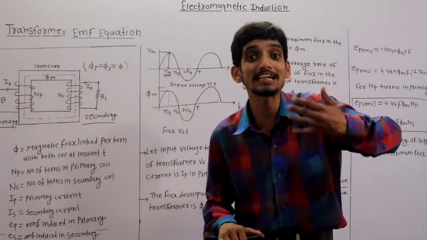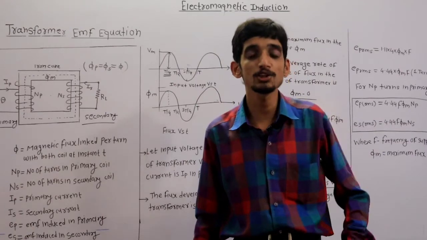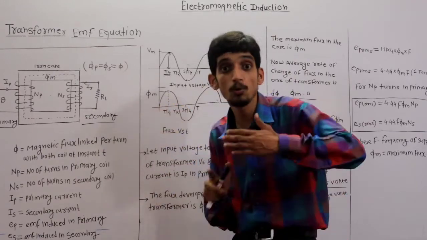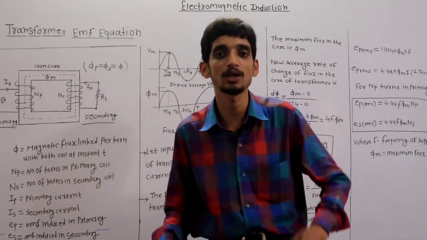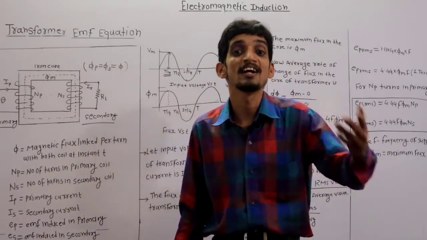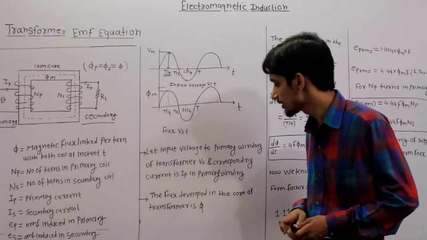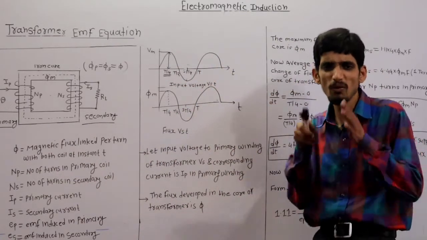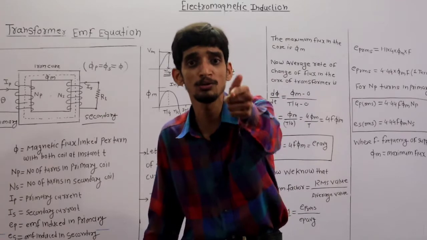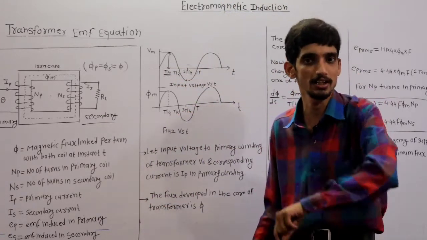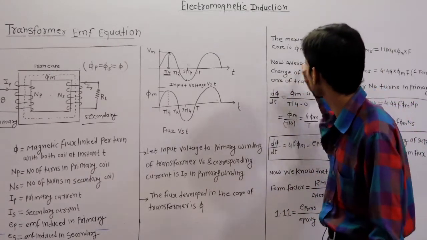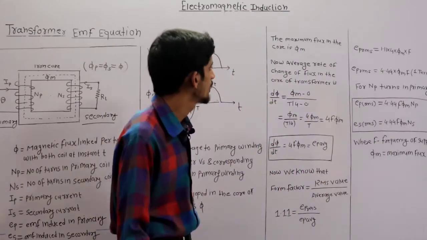So corresponding to that maximum flux developed in the core, there should be maximum EMF induced, because initially the flux was 0 and it is now going to phi m. So there is maximum change. That's why I am getting maximum EMF in the secondary winding, or any winding, because of Faraday's law. Clear? So this is the purpose of drawing this waveform. We have to determine at what time small t we get the maximum value of flux, and that time is equal to capital T by 4, where capital T is the time period, the time required to complete one cycle. So the maximum flux in the core is phi m. Clear?